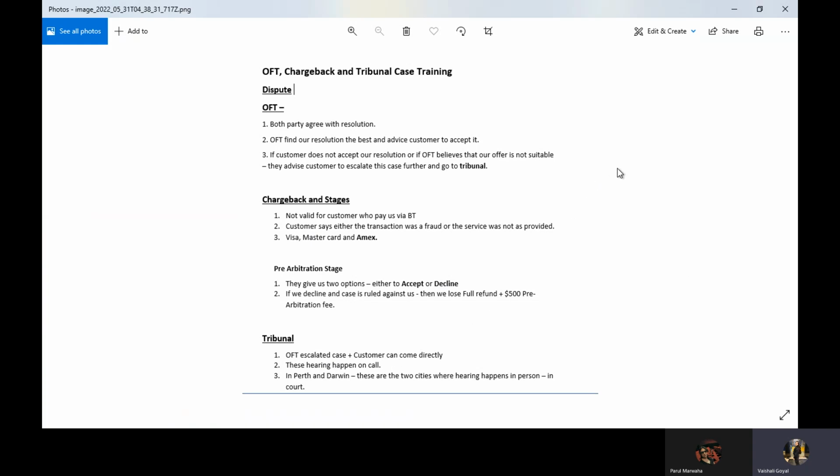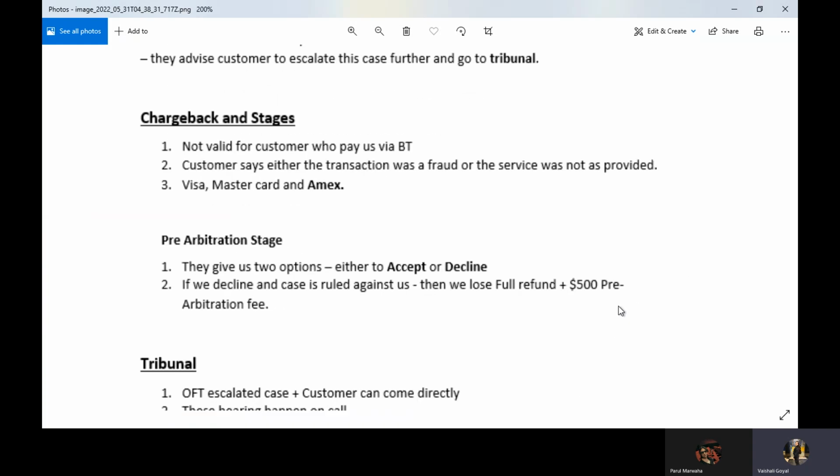The resolution department will provide a similar timeline document to the person who takes such cases ahead, our managers. And then this hearing will happen. Such hearings happen on call, but only in Perth and Darwin. These are the two cities where hearings happen in person in court.